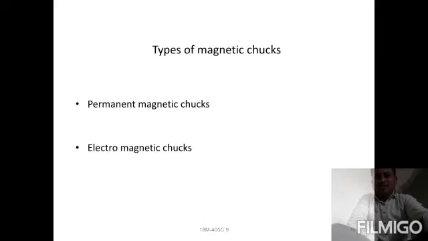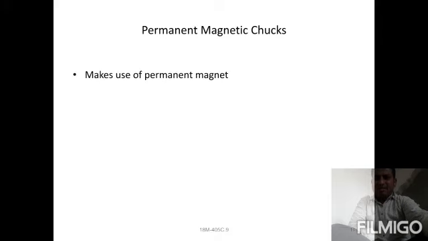So regarding the types of magnetic chucks, we are using two methods. One is the permanent magnetic chuck, the second one is the electromagnetic chuck. In permanent magnetic, there are two methods of magnetic processes. First one is the permanent magnetic. You can check here.